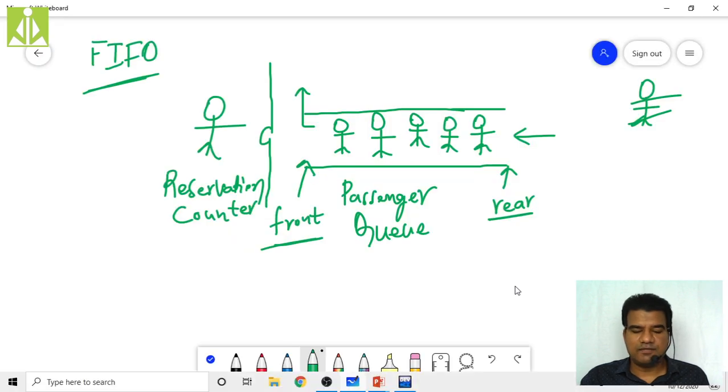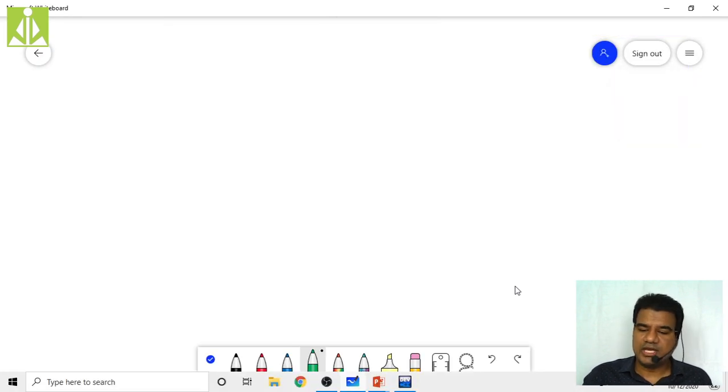So before going to the implementation, I just want to give one simple example by taking the queue itself. Here we are going to maintain different variables for this queue. The first variable is the capacity of the queue, meaning whatever size of queue you want, that size you initialize to this capacity.